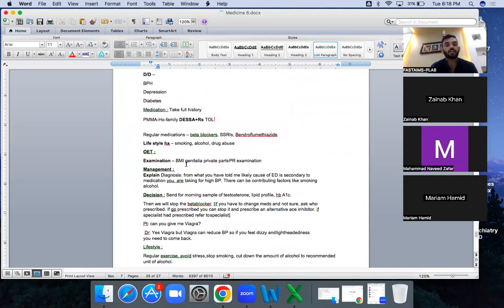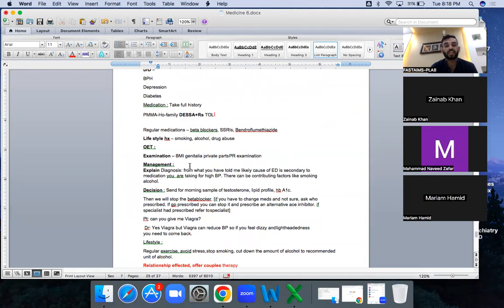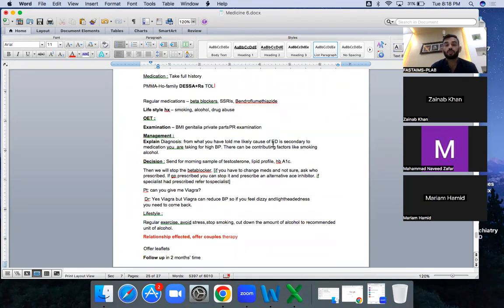Okay, then examination and the PR examination and examination of the genitalia. What is the management from what you told me? It is secondary to the medication, beta blocker contributes. So if you have already prescribed the medication or the GP has already prescribed this medication, you can change. You can change to ACE inhibitor. But if you are not, you can refer to the specialist who prescribed. This is the rule of thumb. Okay, because when you say, okay, I'm taking beta blocker, who prescribed this medication? It is the specialist who prescribes, it's the cardiologist. Okay, then refer to cardiologist over here. If you or the other GP, then you can change the medication to ACE inhibitor.